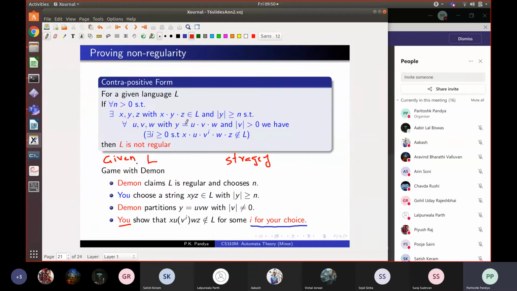In order to show that a language is not regular, you play a game. You are given a language L and you are claiming that the language is not regular. So you come up with a strategy. For every move of Daemon, you will have an answering move, which will show that pumping does not occur, right? So Daemon chooses an N because he claims it's regular. He chooses an N. You choose a word in the language of your choice based on this N, which has a subpart Y, which is long. You choose that subpart also.